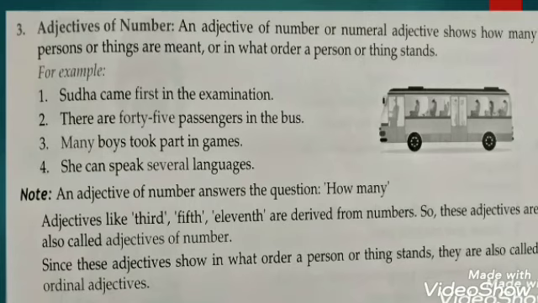But in example 2, I have sufficient books. Here you can count the number of books. So the things you can count come under adjective of number. I hope I have made this clear to you.